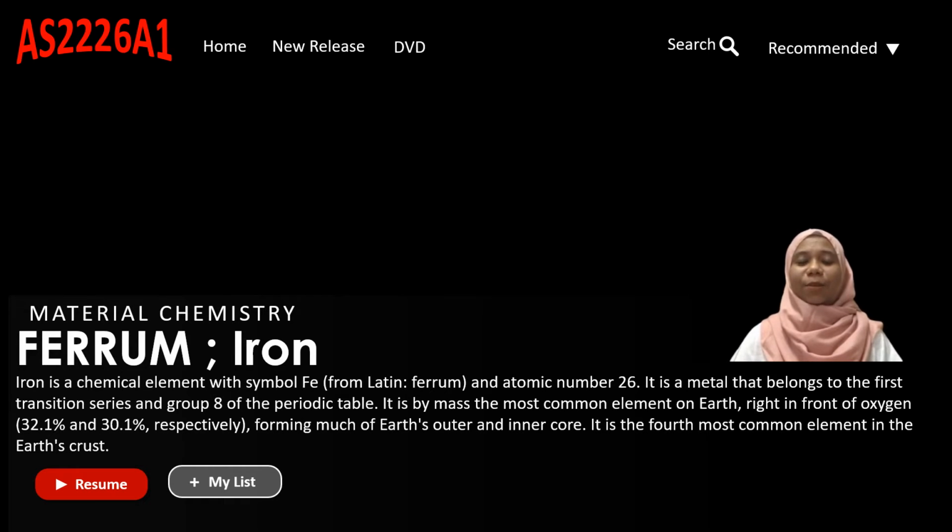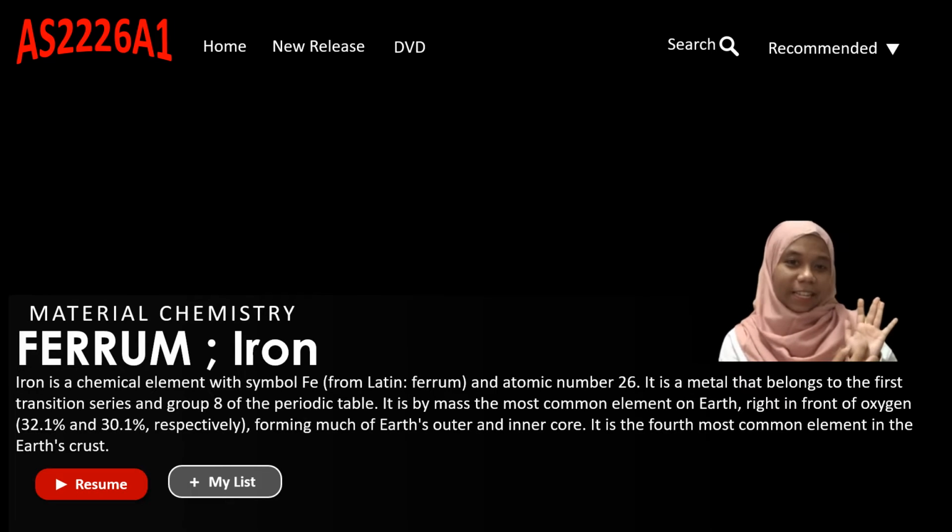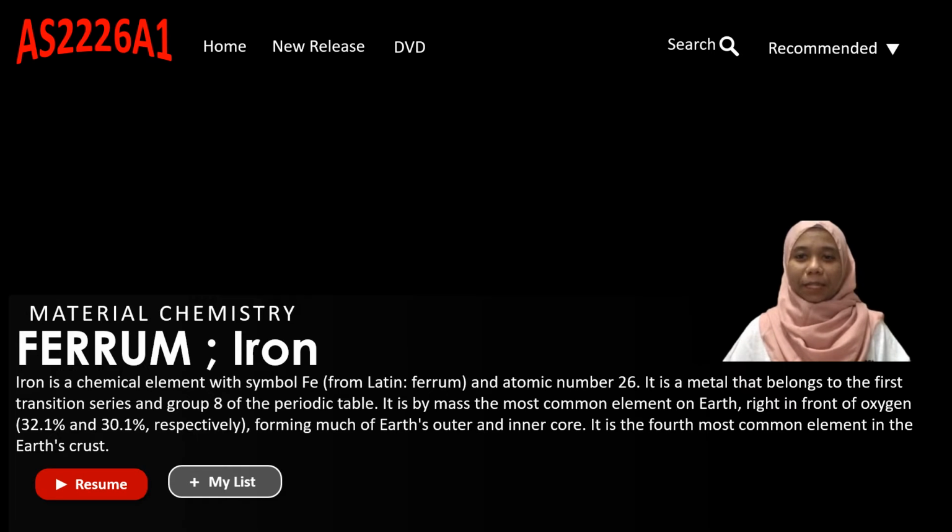Iron is a chemical element with symbol Fe, which comes from the Latin word ferrum, and has an atomic number of 26. Iron is also a metal that belongs to the transition series and group 8 of the periodic table. It is by mass the most common element on Earth, right in front of oxygen, at 32.1% and 30.1% respectively, forming much of Earth's outer and inner core. Besides, it is also the fourth most common element in the Earth's crust.